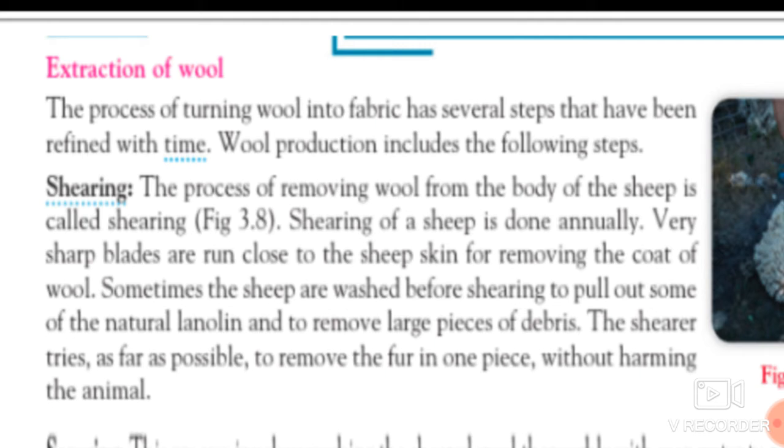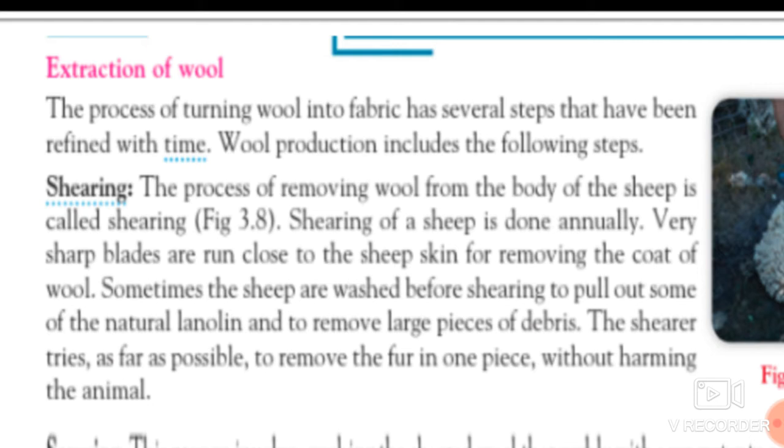Sometimes these sheep are washed before shearing, to pull out some natural lanolin and to remove large pieces of debris present in the hair. So if you want to remove that debris, first we wash the sheep, and afterwards we cut the hair. The shearer tries as far as possible to remove the fur in one piece without harming the animal. So animals do not get harmed from shearing.